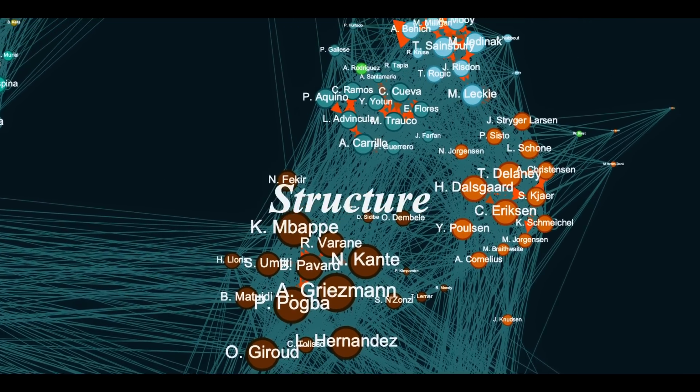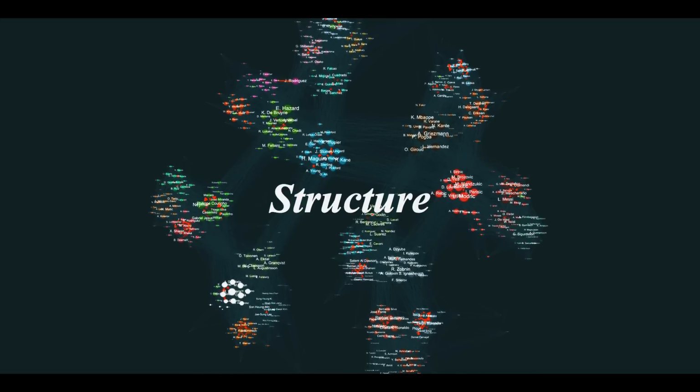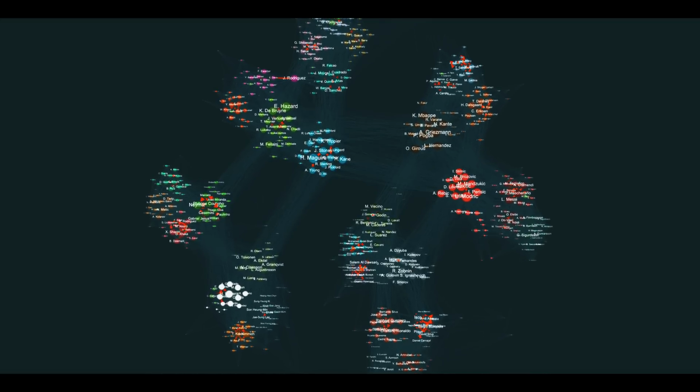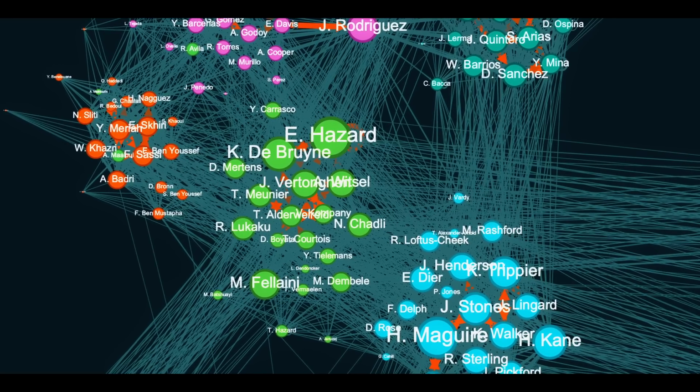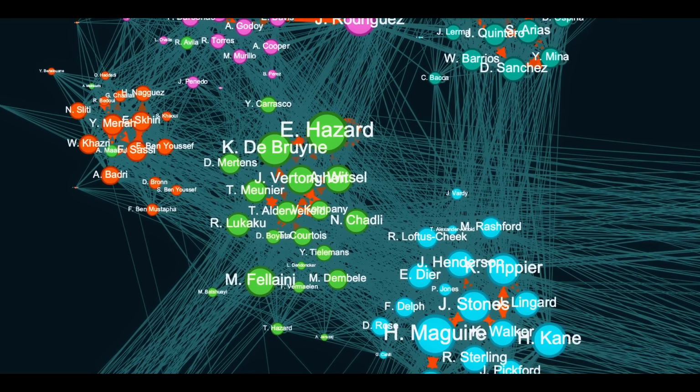It's all about structure. For example, the fact that similarly colored nodes tend to bunch up tells us that the vast majority of passes are between players of the same team, which, I mean, you would hope that professional players at the World Cup would at least play better than I do.